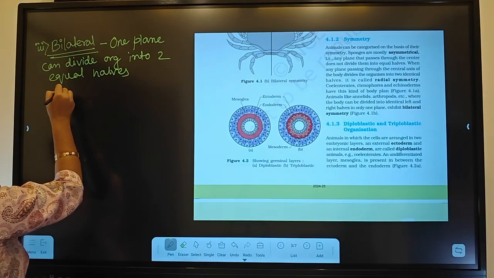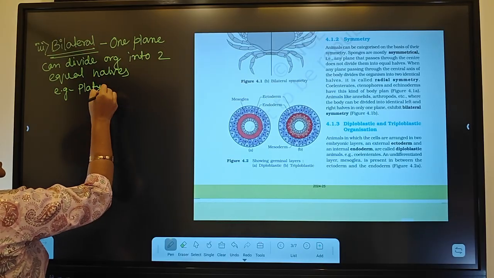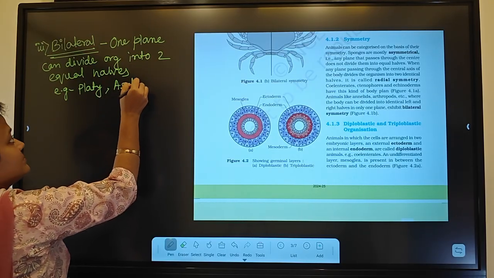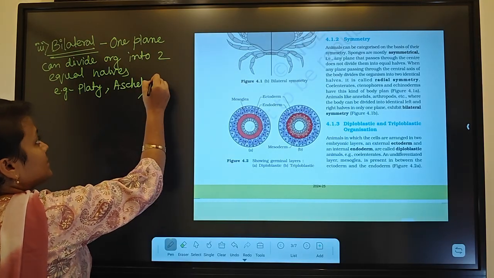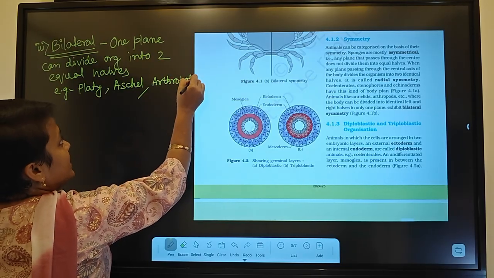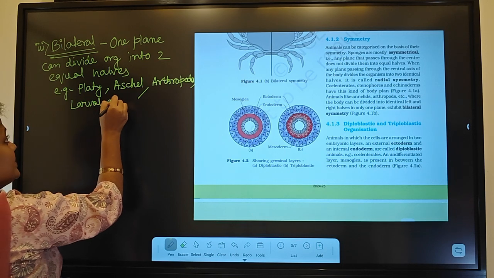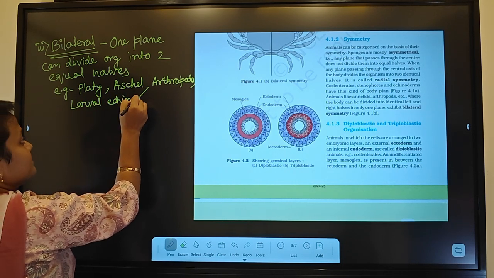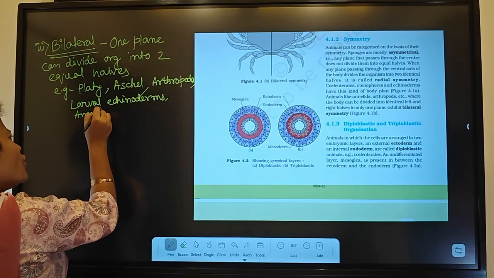Okay, example, platyhelminths, aschelminths. I'm not writing the full. Aschelminths, arthropoda, and very important, larval echinoderms, annelida, all.